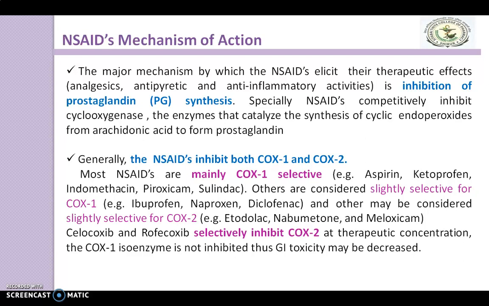Whereas celecoxib and rofecoxib selectively inhibit the COX-2 enzyme, meaning they have an affinity toward the COX-2 enzyme and elicit their action by inhibiting COX-2 at therapeutic concentration. As they don't inhibit the COX-1 isoenzyme, which doesn't produce GI toxicity, the GI toxicity may get reduced.